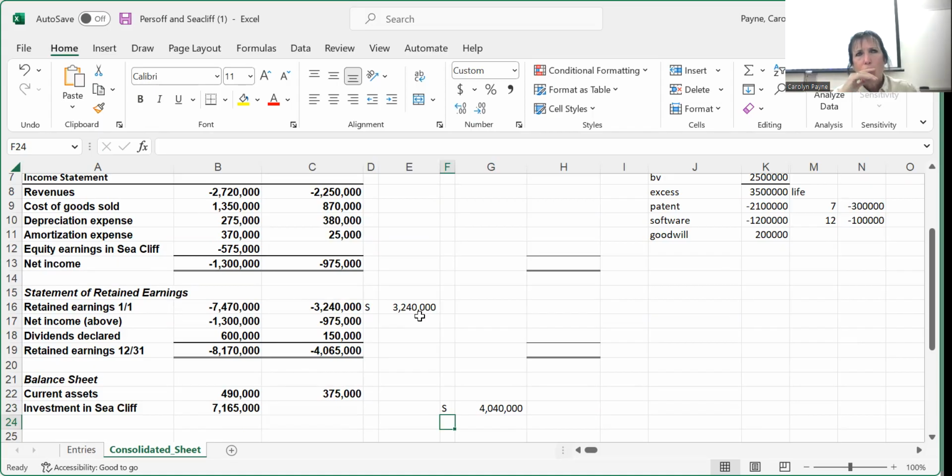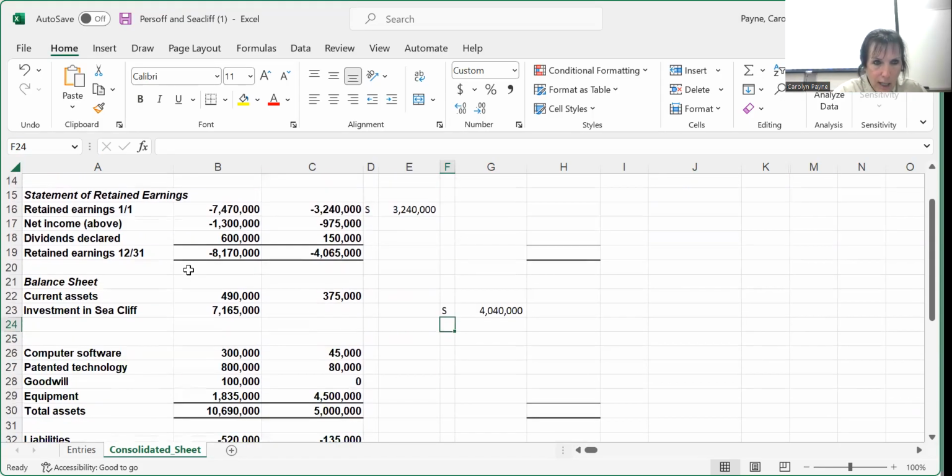The I adjustment is going to be different, which means that it takes care of what accounts? The income of the sub, which goes in what account, if we're using equity or partial equity? Equity in sub earnings.